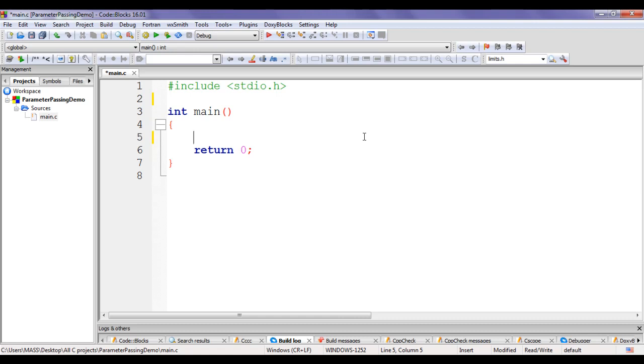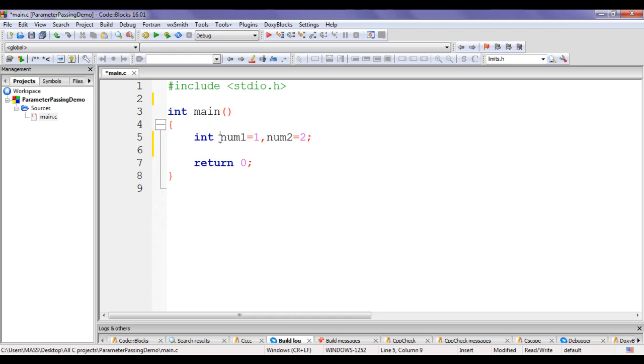What I do inside the main function, I am going to create two integer variables. I say int num1, num2; Inside num1 I store the value 1. Inside num2 I store the value 2. num1 and num2 are local variables of the main function, guys.